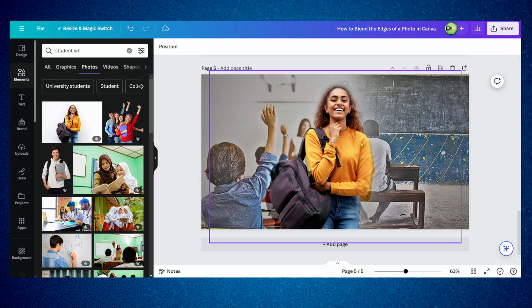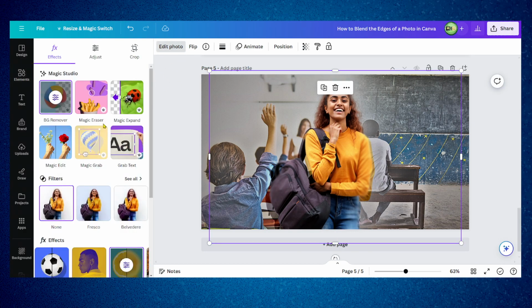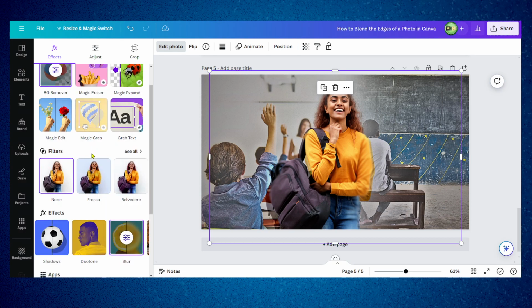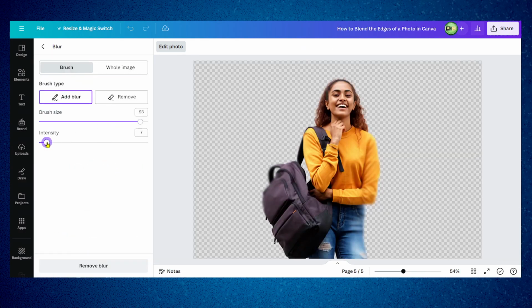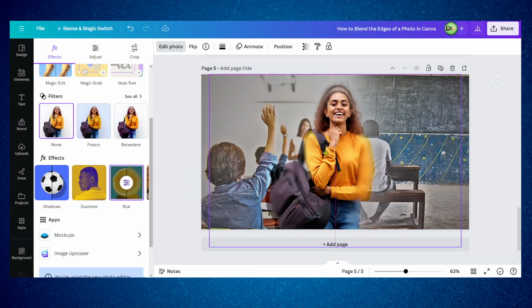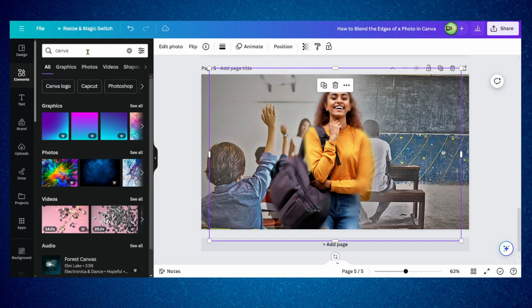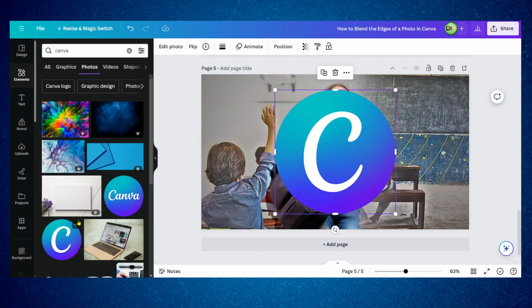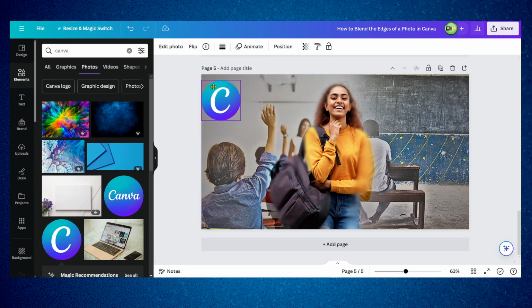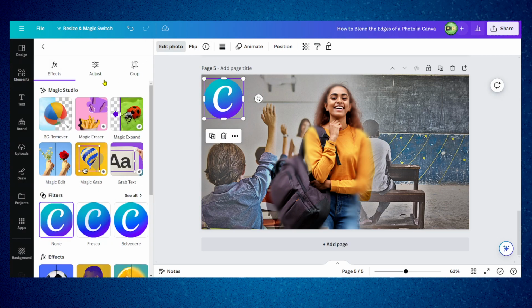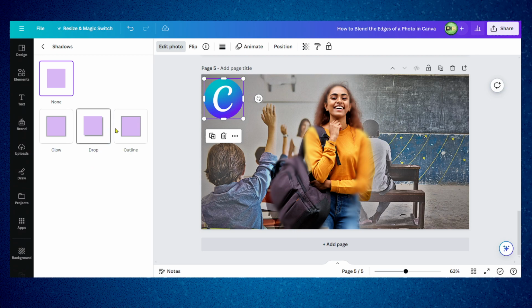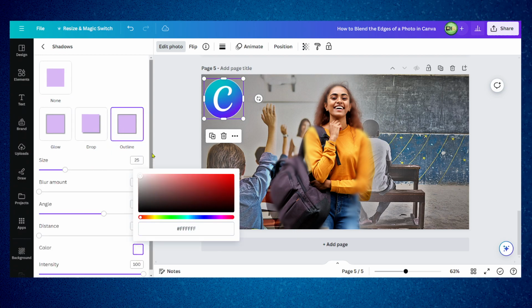So yeah, I hope you found this helpful. I'm just gonna add even a little bit more to this blur intensity. The edges, I'm looking for the edges to add this. And this is the effect. Now I'm gonna write here Canva. I don't have to do this. Edit photo and go to shadow and add a white outline here.